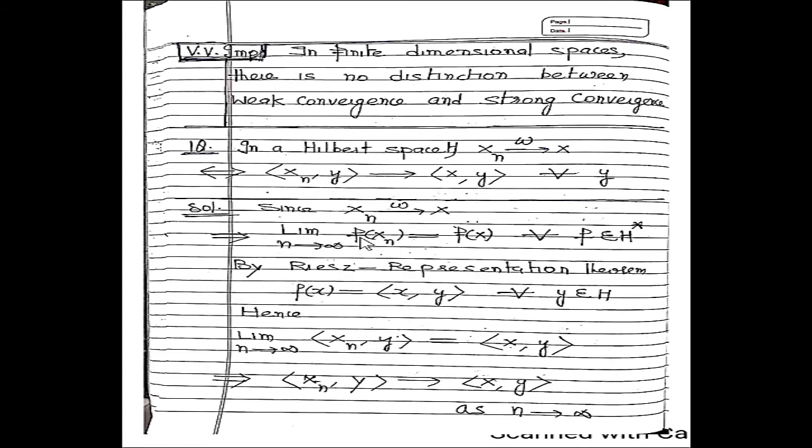It means f of xn can be written as the inner product xn comma y and f of x can be written as the inner product x comma y. So this inner product approaches the inner product x comma y as n approaches infinity. So that is our result.